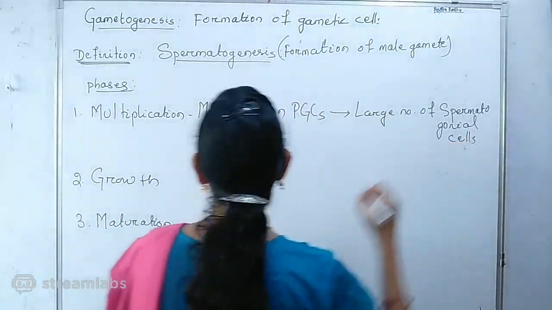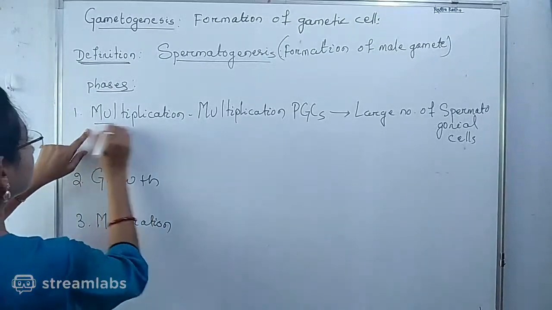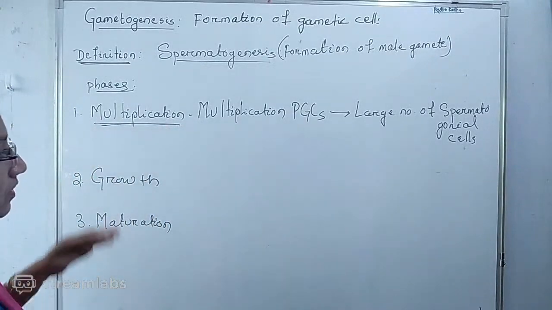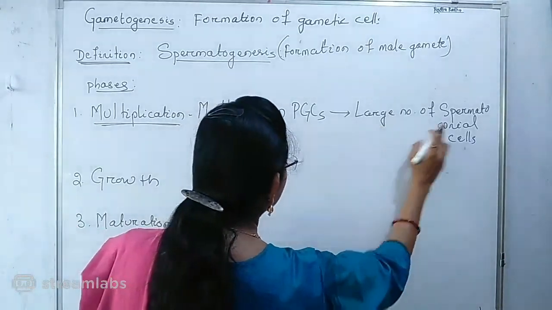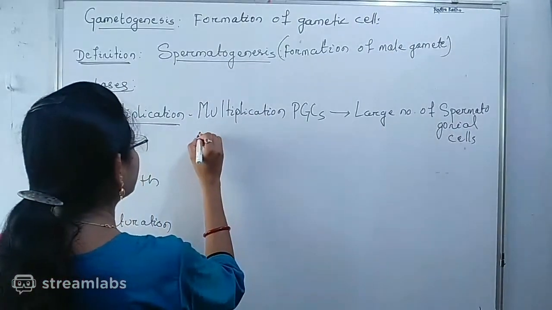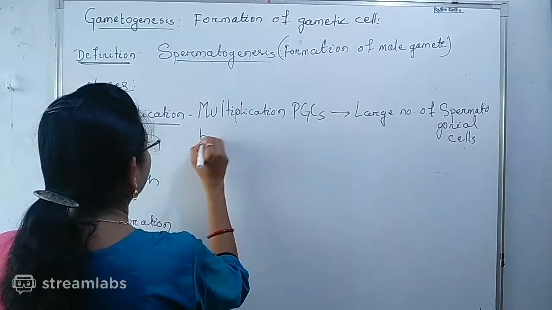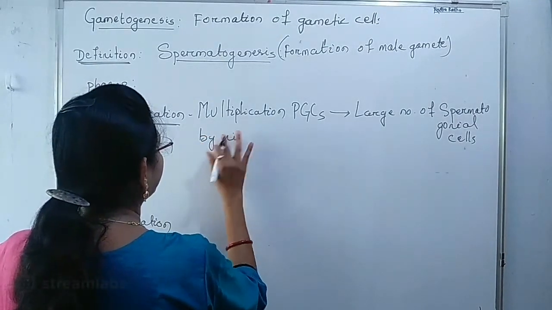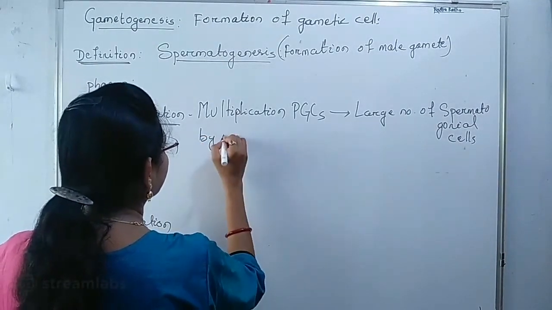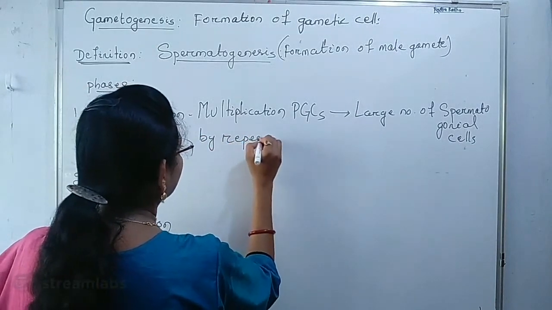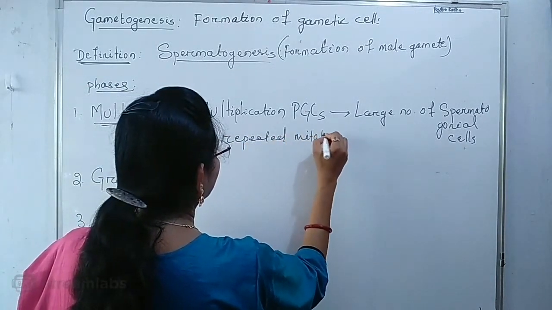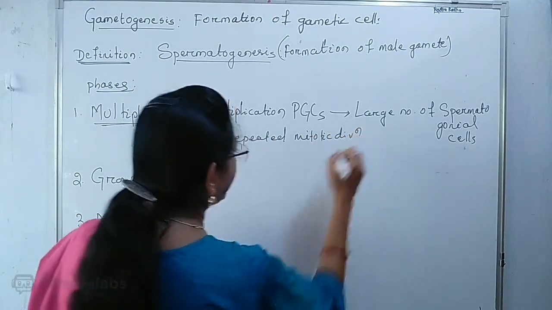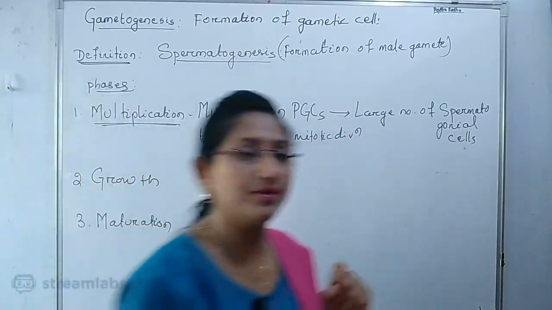That means by the process of this multiplication, the primordial germinal cells produce large number of spermatogonial cells by repeated mitotic divisions.